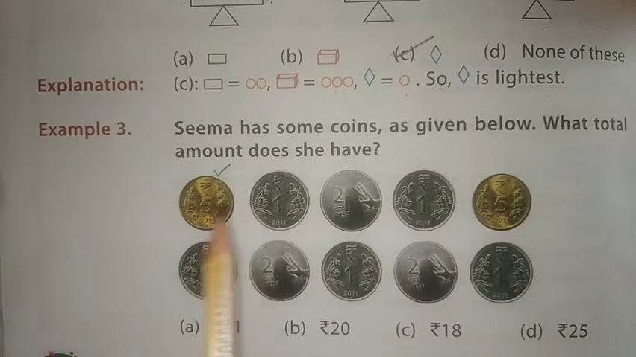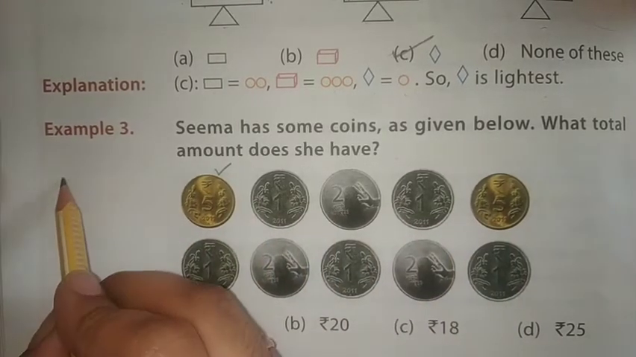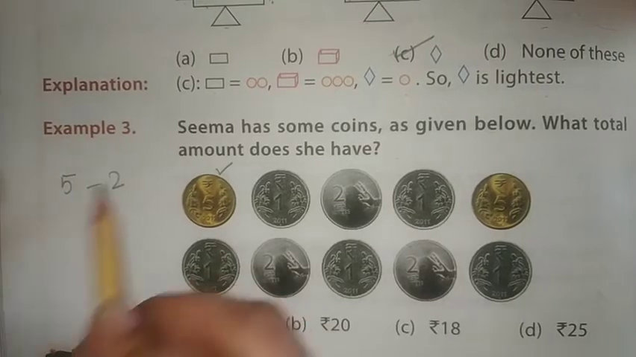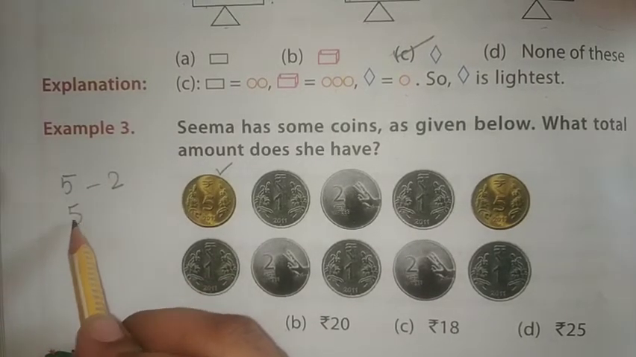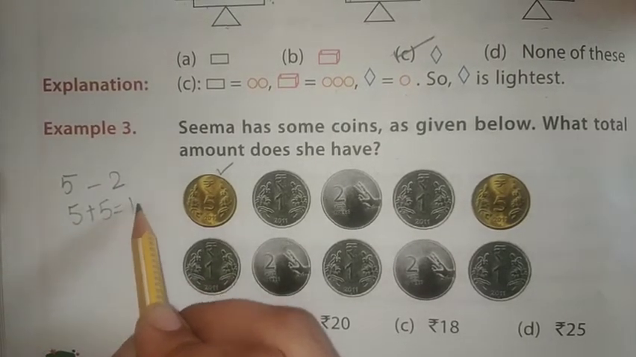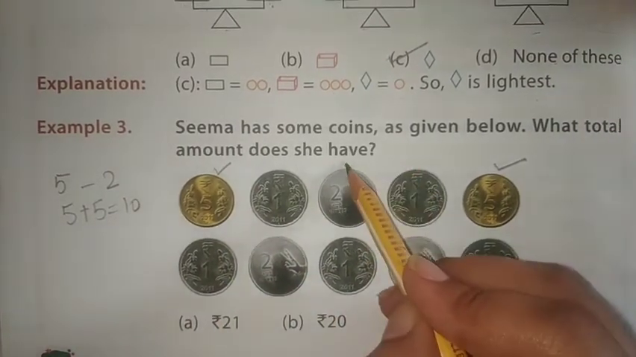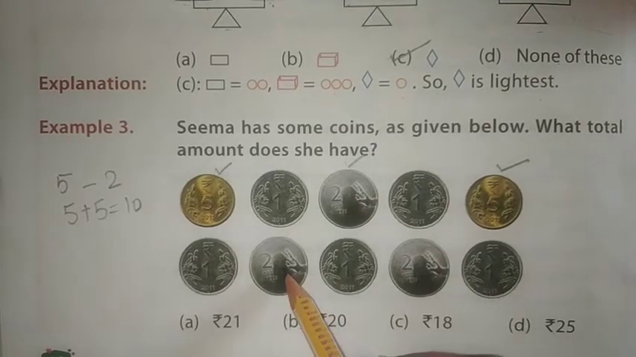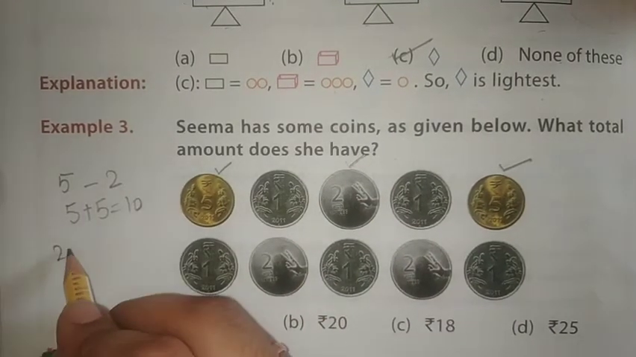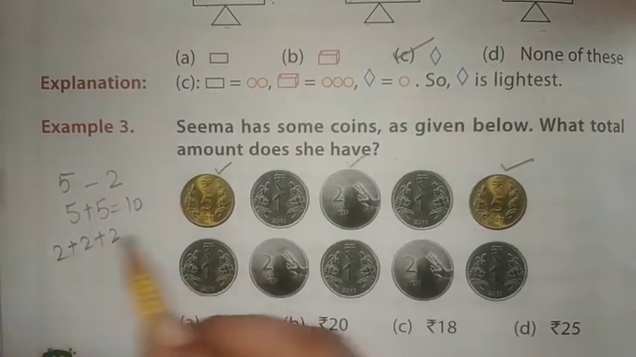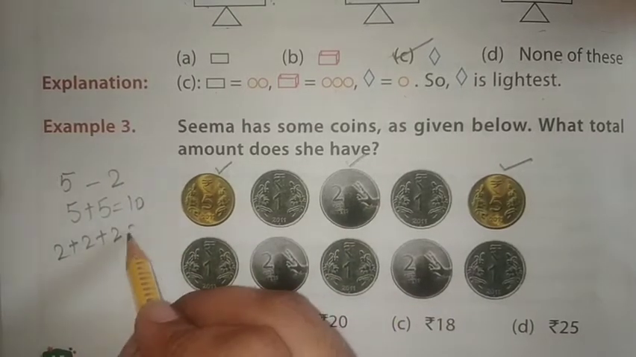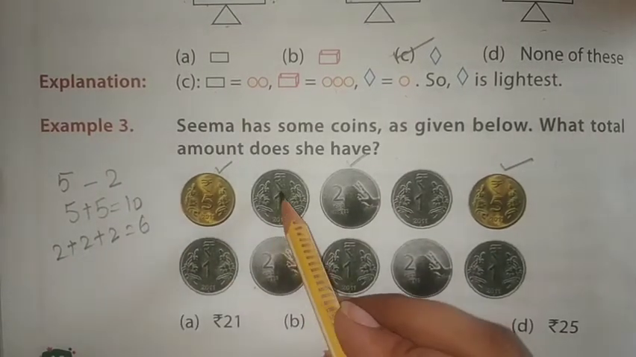So let's count how many 5 rupees coin? 5 rupees coin, 2. So how many amount? 5 plus 5 is 10. So we have counted the 5 rupees coin. Now let's count the 2 rupees coin. How many? 1, 2, 3. 3 coins of 2 rupees. That is 6.